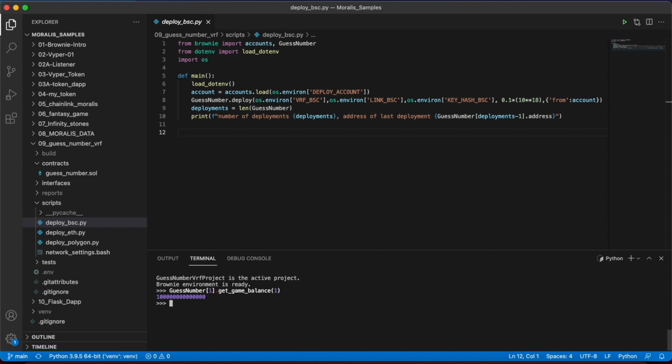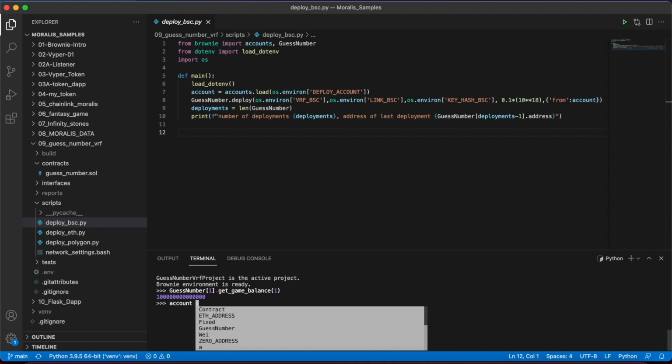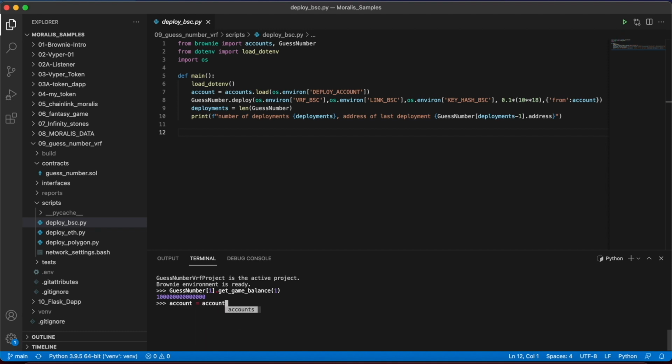We are going to do a loading of our account first. So I will create an account object that is going to be the same as accounts.load testing account. And I have my account object, so right now I can play.